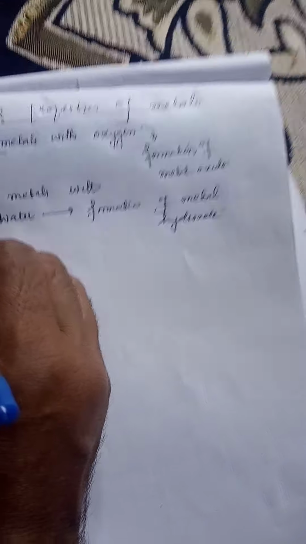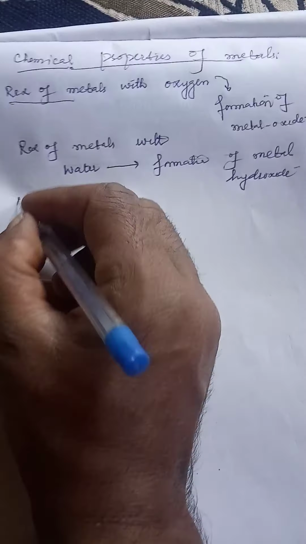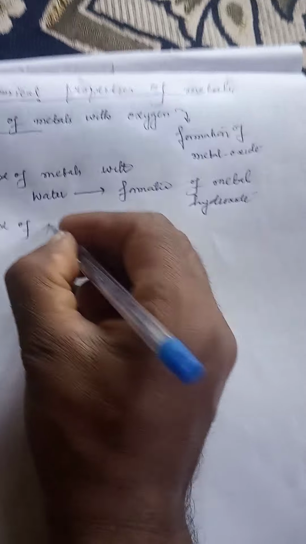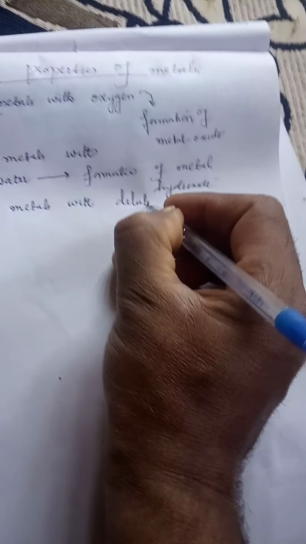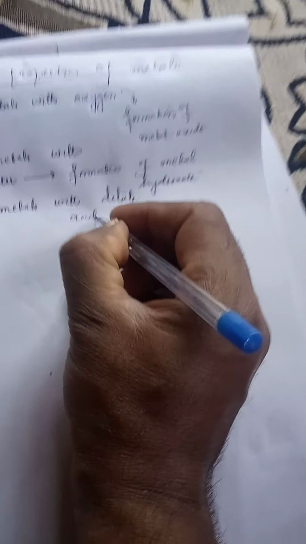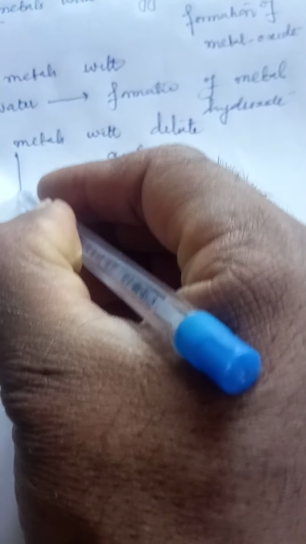The third property that we have discussed about metals was reaction of metals with dilute acids. Means how metals react with dilute acids.